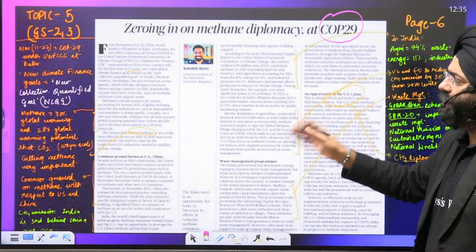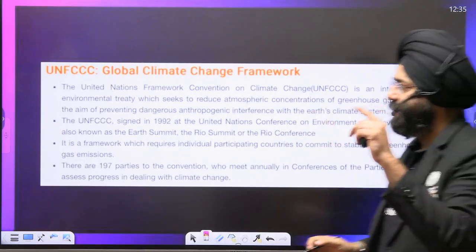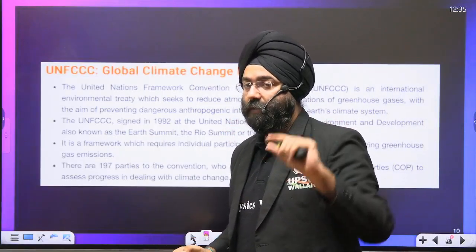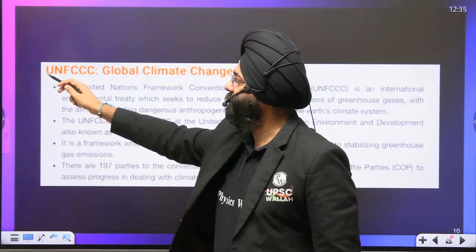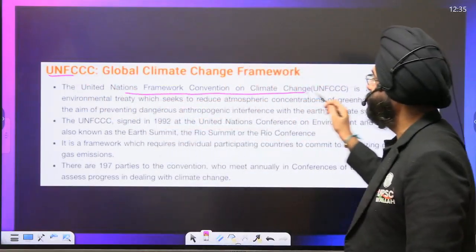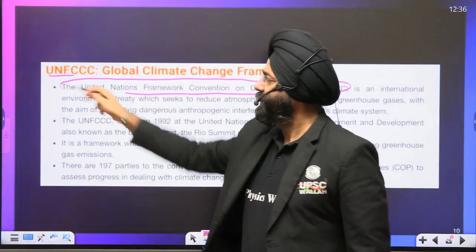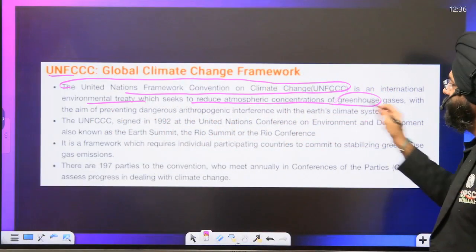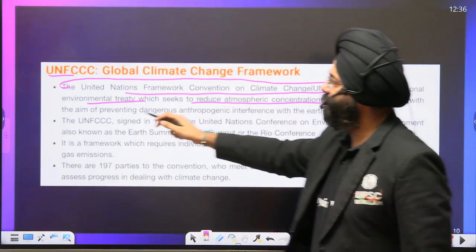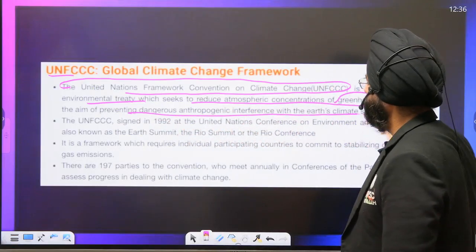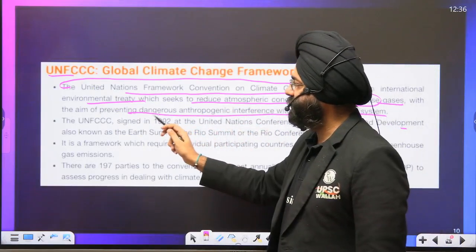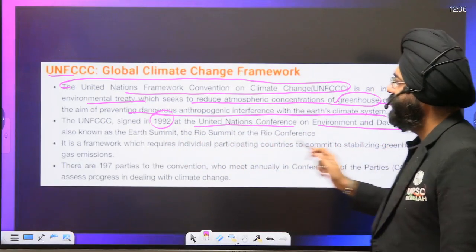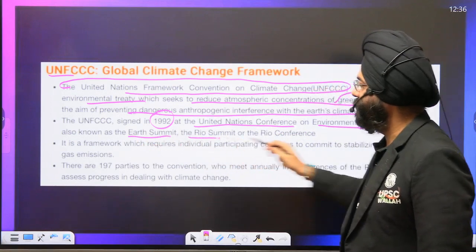Before we go ahead, let us understand certain things. For biological diversity, we have the United Nations Convention for Biological Diversity. But for climate change, we have the United Nations Framework Convention on Climate Change, UNFCCC, right? It is an environmental treaty which seeks to reduce the atmospheric concentration of the greenhouse gases with the aim of preventing dangerous anthropogenic interference in the Earth's climate. It was signed in 1992 at the United Nations Conference on Environment and Development, also known as the Earth Summit or the Rio Summit or the Rio Conference.